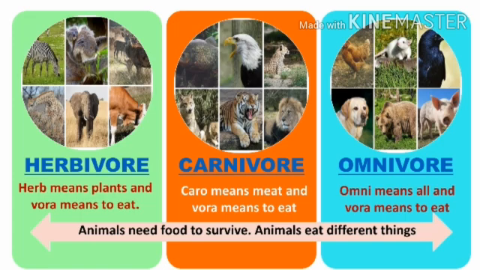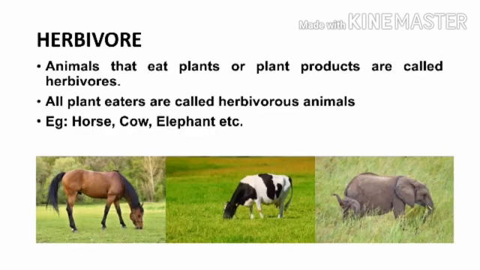Herbivore. Herb means plants, small plants. And vor or vora means to eat. So, animals that eat plants or plant products are called herbivores. That is, all plant-eating animals are called herbivores.